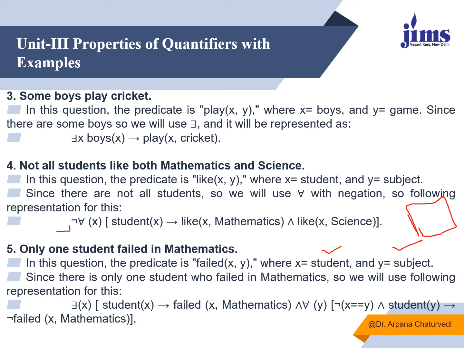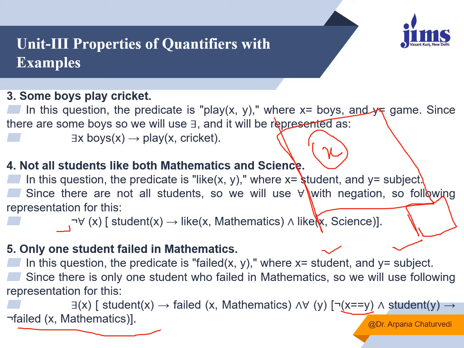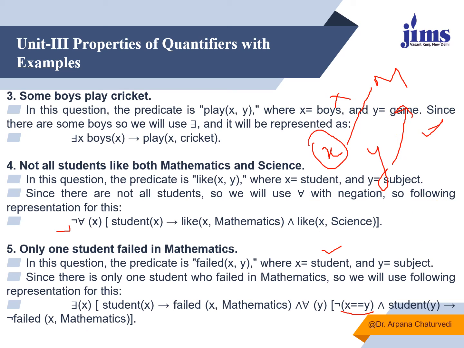For all Y, if X is not equal to Y, then definitely student Y has not failed in maths. We are talking about only that student X who failed in mathematics, but not about the students who are not X, because they have passed the mathematics exam. So this is how we represent it.